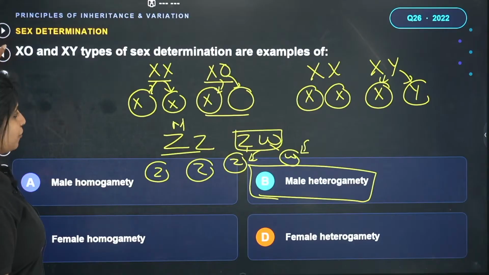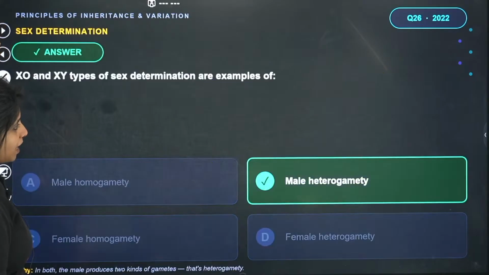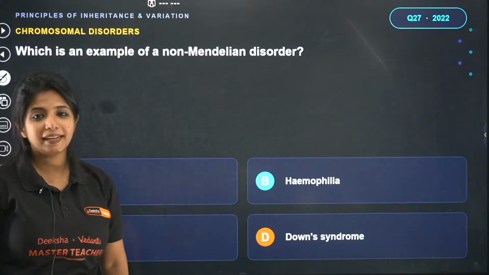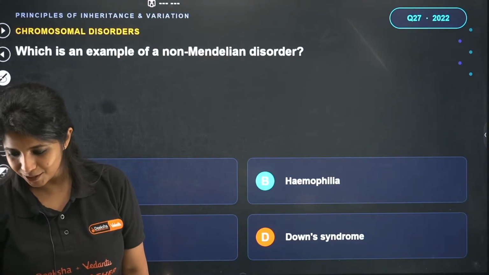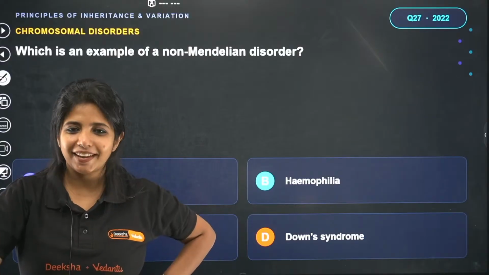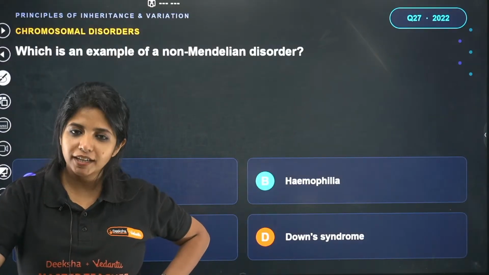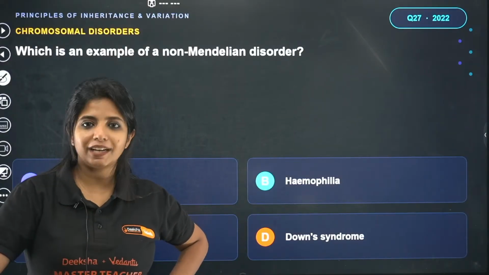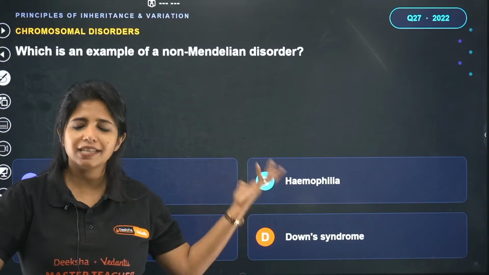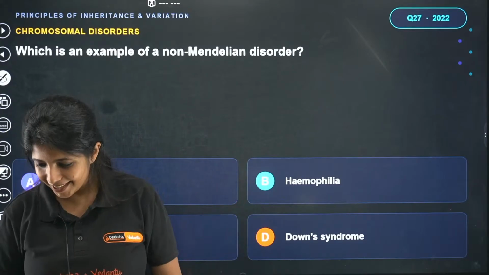So over here, the answer for this particular question is going to be B, and my dear children, you guys are correct. Now, which is an example of a non-Mendelian disorder? Come on, try this one also. By the way, if no one told you, you guys are rocking out there, and I'm really proud of you that after your school, you're coming here, or if today is an off day, you're still studying. Either way, okay?